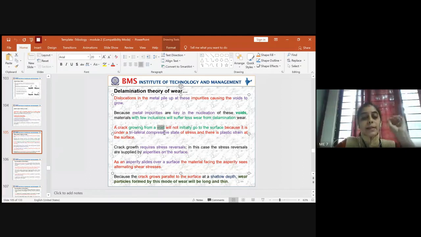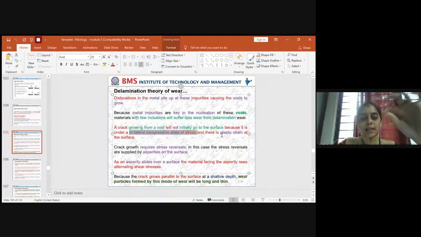But it will not initially go to the surface. If you have any crack, it helps in growing the void, but it will not initially grow to the surface, because these cracks are generated due to the triaxial compressive state of stress at the contact area. As a result, the stress induced is due to strain at the plastic level, not at the elastic limit, and this is purely affected across the surface only.